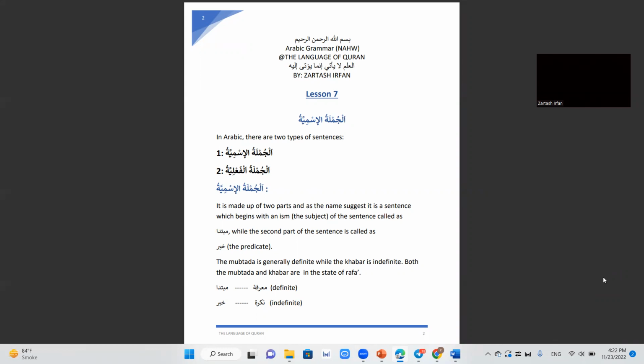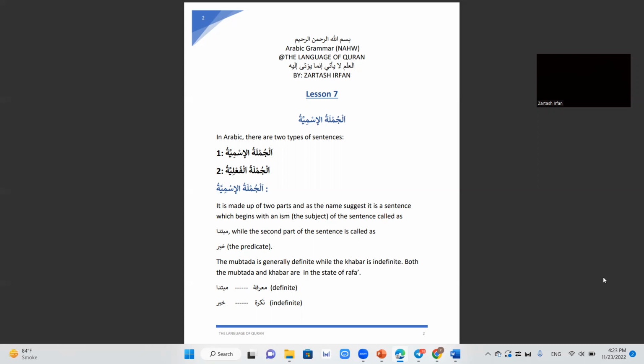Today we are going to learn about Jumla Ismiya. As we know, in Arabic there are two types of sentences. One is called Jumlatul Ismiya and the other is called Jumlatul Failiya. So, what are these two sentences?